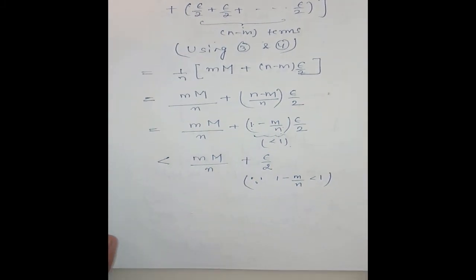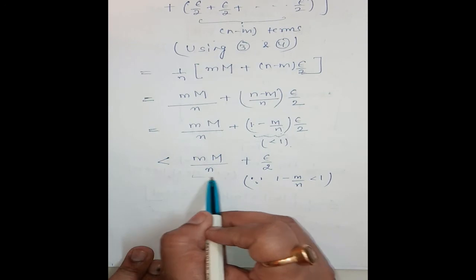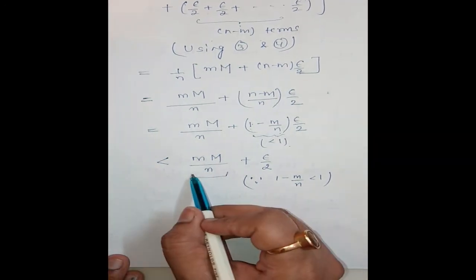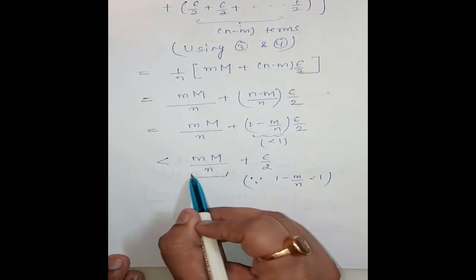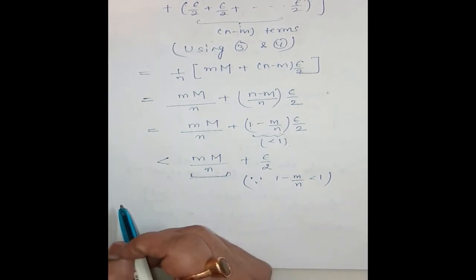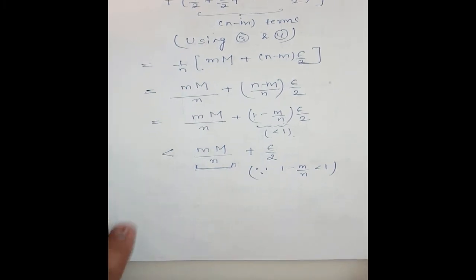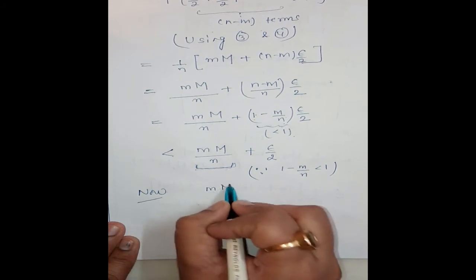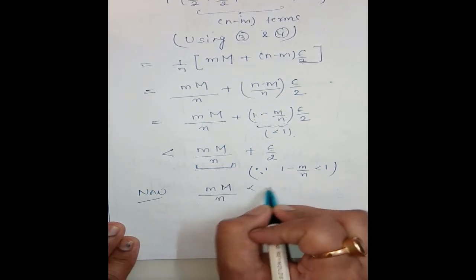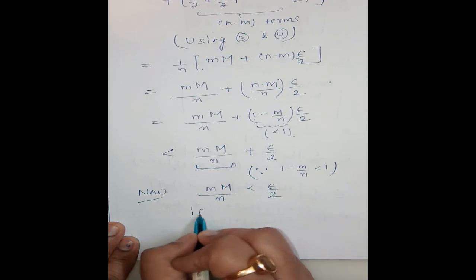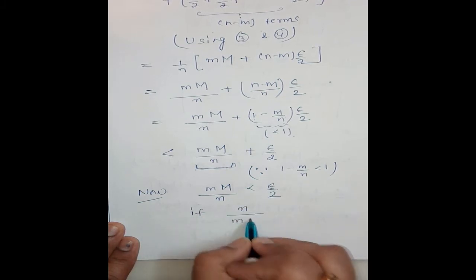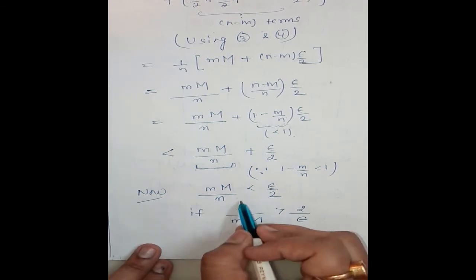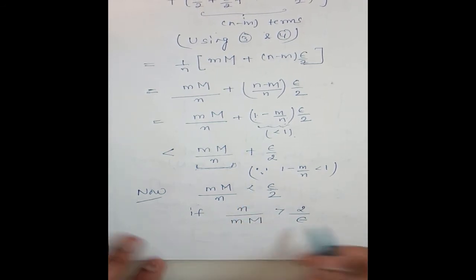Clear? Now we are going to show this is less than epsilon by 2. We are going to find a condition when this term is less than epsilon by 2. Now m into capital M divided by n is less than epsilon by 2 if n divided by m into capital M is greater than 2 by epsilon, the inequality will change.